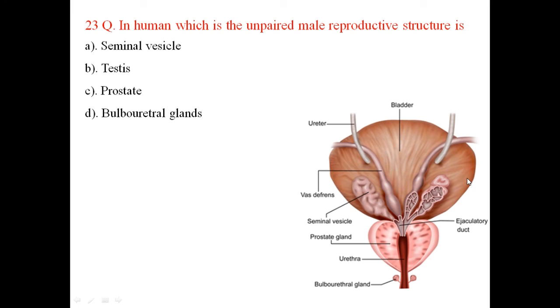In human, which is the unpaired male reproductive structure? Among the accessory glands, seminal vesicles and bulbourethral glands are paired glands, and the only unpaired gland is the prostate gland. So here the answer is C.